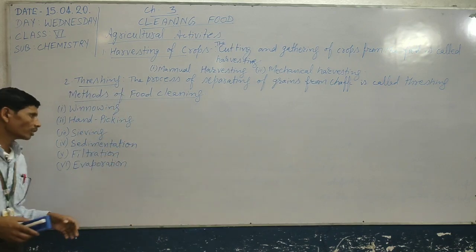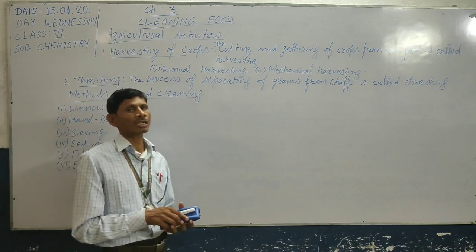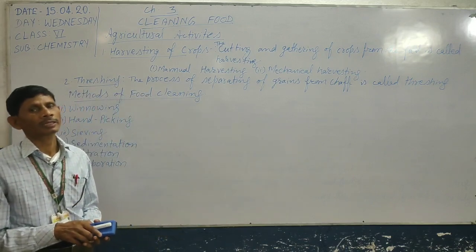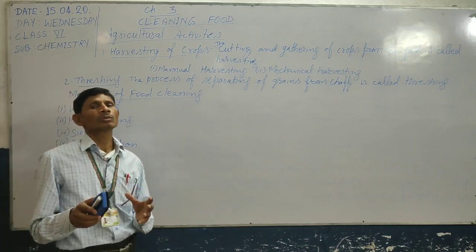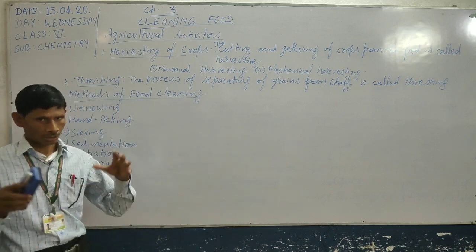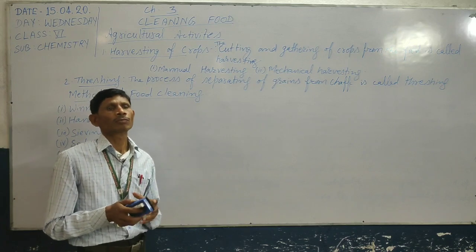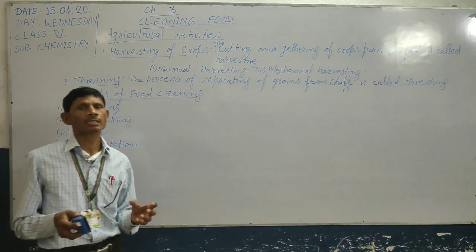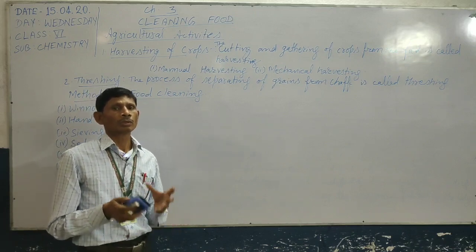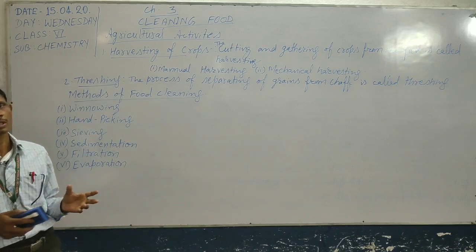So sedimentation means settling down of heavy substances at the base of the container, and this is done to separate soluble substances from insoluble substances, or heavy substances from the mixture of water or any soluble substances.